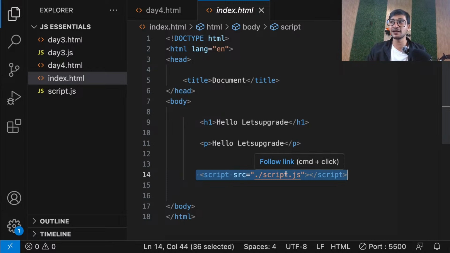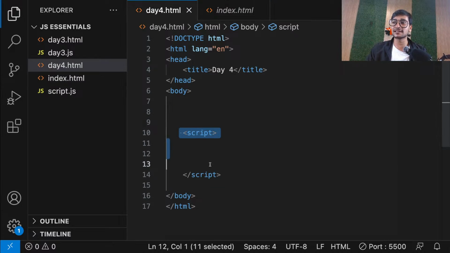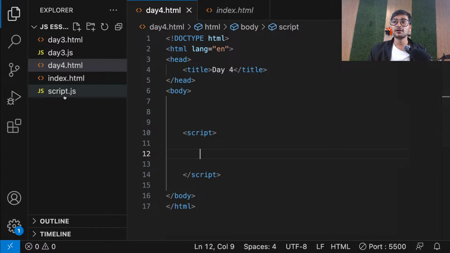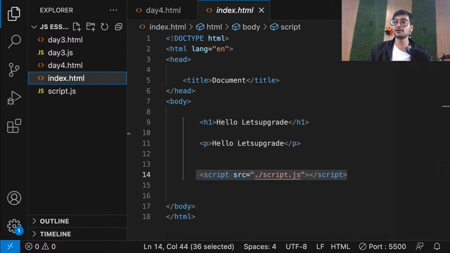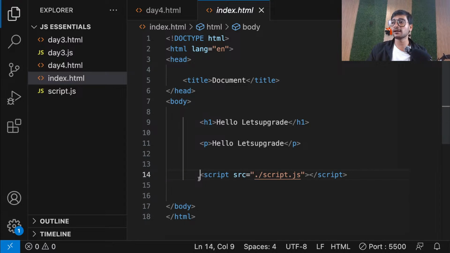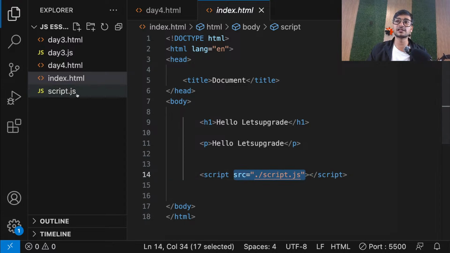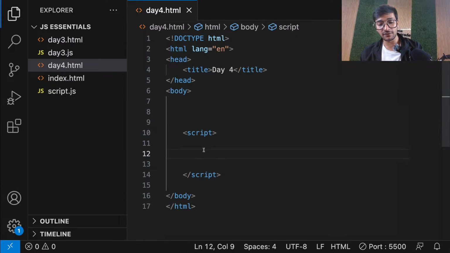But just to give you a basic idea, in internal JavaScript, we write the script in our HTML page, and I can write my JS directly here between the script tag. And in external, we create a separate JS file, and in the HTML file, we write a script tag, and in the src, we mention the file path of whichever script file we want to link. That's all. Okay. Now, guys, let's move ahead, everyone.